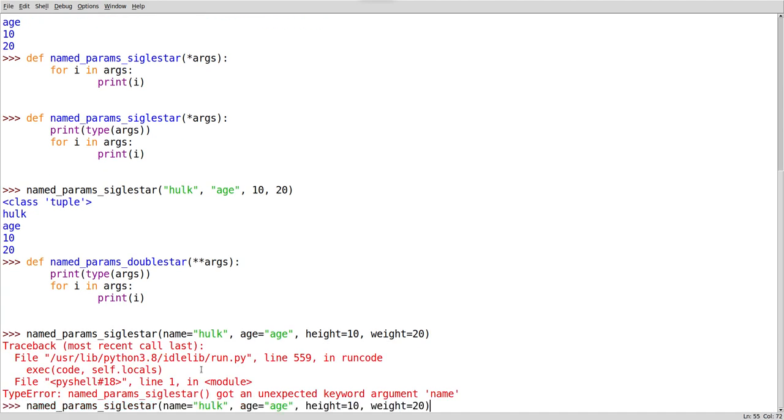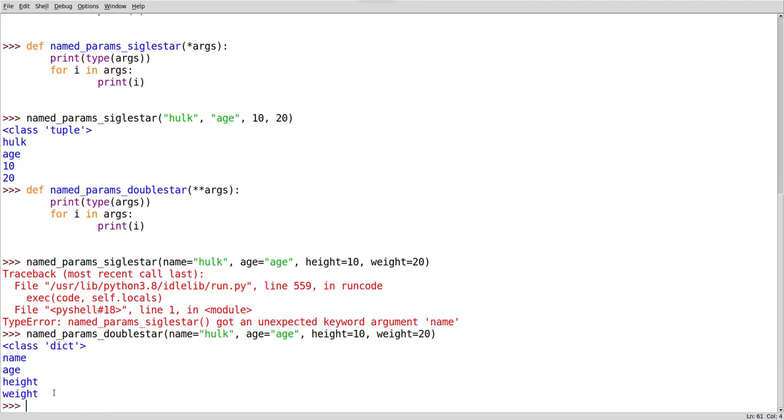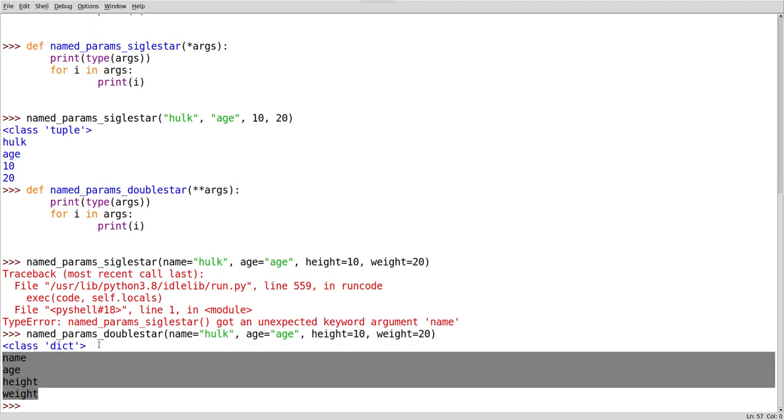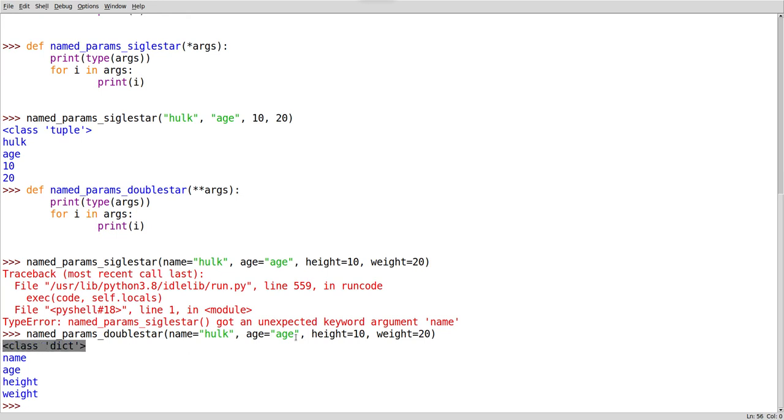Now what it has thrown, it has given single star. We have to make it double. See here, it has printed this one, and it is saying it is of type dictionary. Here I have given parameter name and value, parameter name and value, parameter name and value.